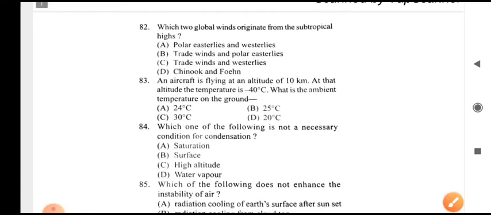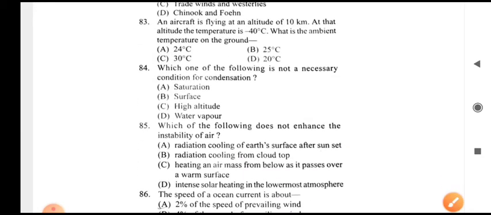Next question: an aircraft is flying at an altitude of 10 km. At that altitude the temperature is minus 40 degrees Celsius. What is the ambient temperature on the ground? The ambient temperature on the ground is 25 degrees Celsius.